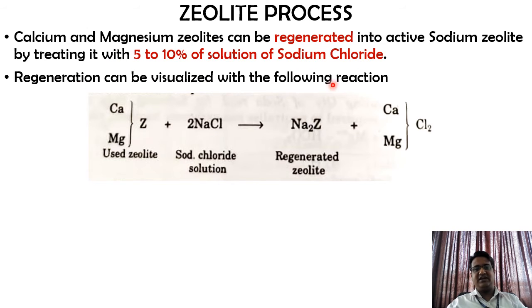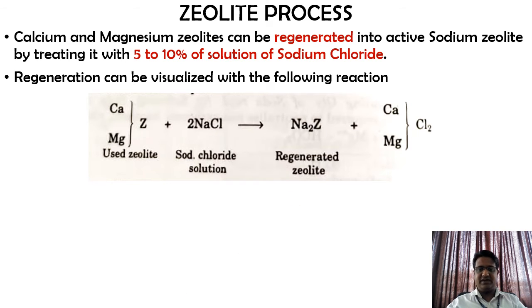Regeneration can be visualized in the following reaction. Here you can see the end product of the previous reaction has become the raw material now. That is, the used zeolite, calcium and magnesium zeolite, reacts with sodium chloride solution to form sodium zeolite again, as we had in the earlier stage, and then calcium and magnesium chloride.